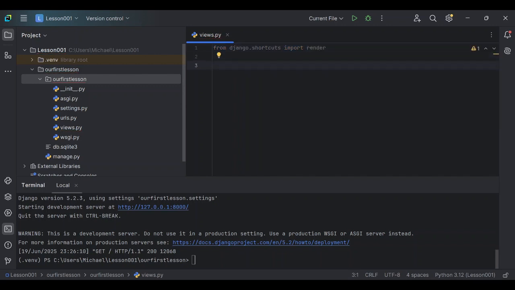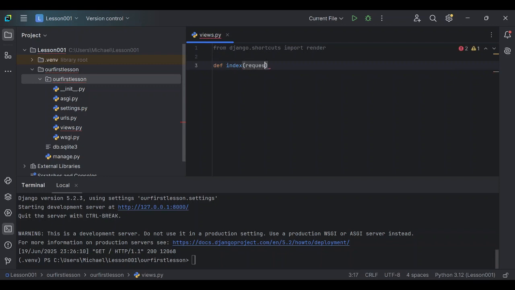See, PyCharm gave me the autocomplete. So I'm going to define the home page. The pages that we're going to see are usually defined as functions in Python. This will be def. So let's name the home page. The name doesn't really matter, but this name can be changed. Let's just name it index, and it's going to take the request.